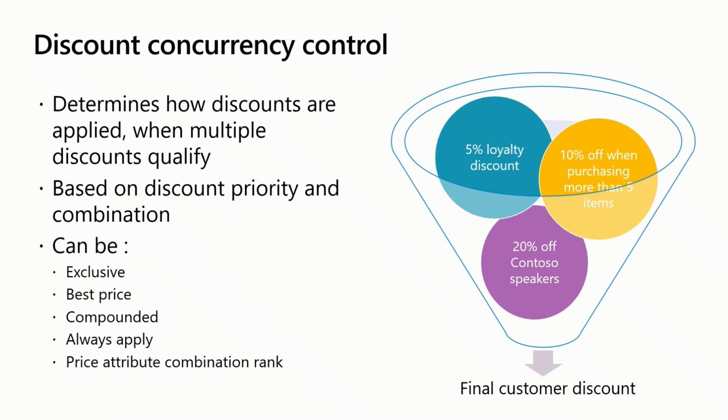Price attribute combination rank discounts don't compete based on price, but rather based on which discount has the highest rank within a price component code. Where there are multiple discounts at the same highest rank, all are applied.